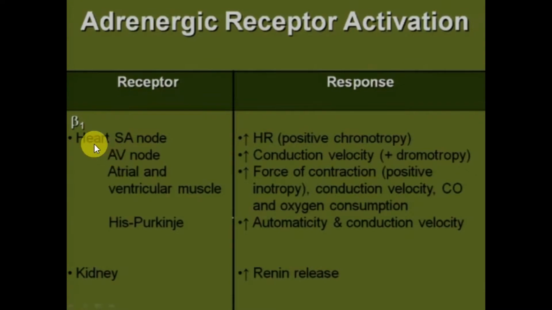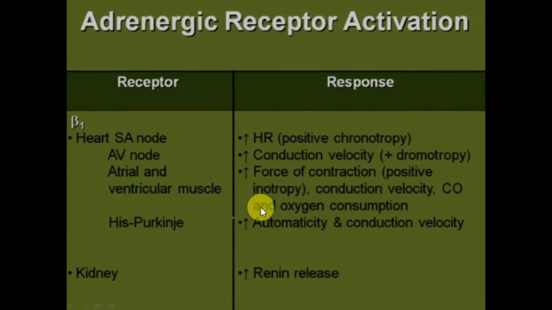Beta-1 receptors are mainly present in the heart and kidney. In the heart, they are present in the SA node, AV node, and atrial and ventricular muscles. They will increase the heart rate, which is called positive chronotropy. They will increase conduction velocity, called positive dromotropy. They will increase the force of contraction, called positive inotropy.